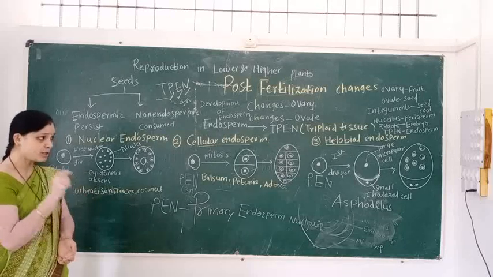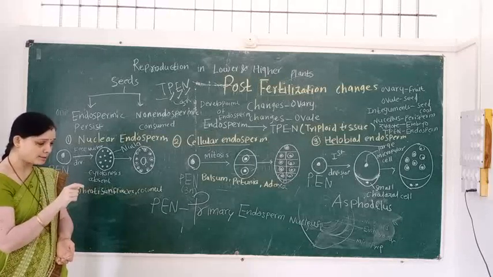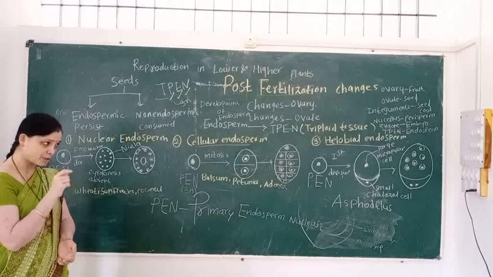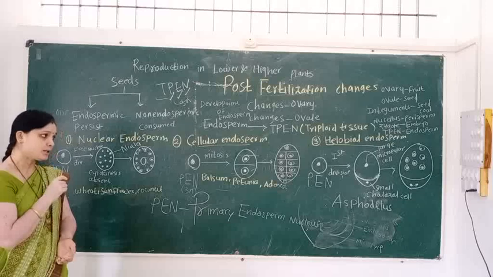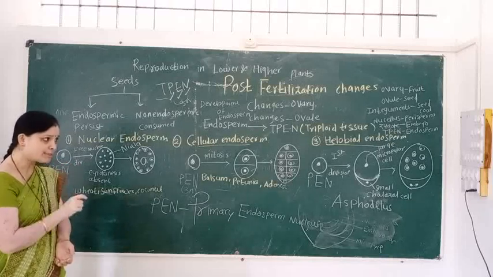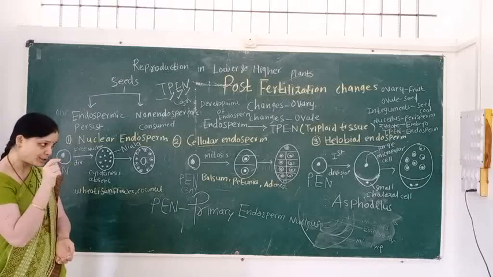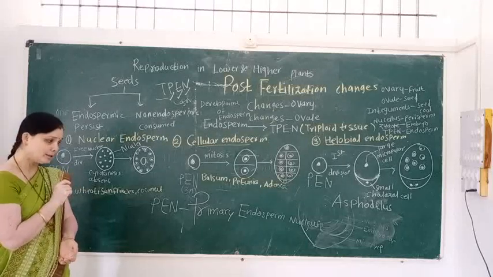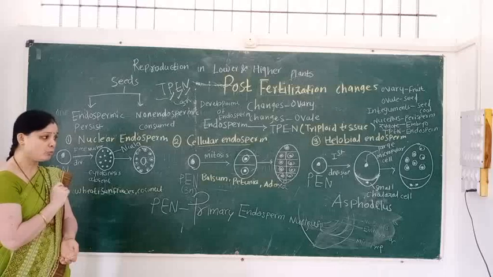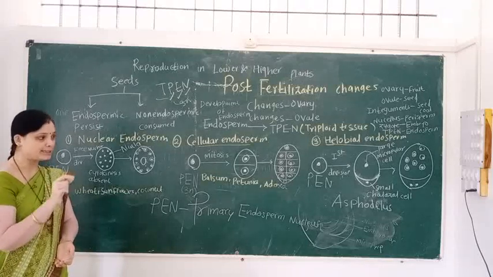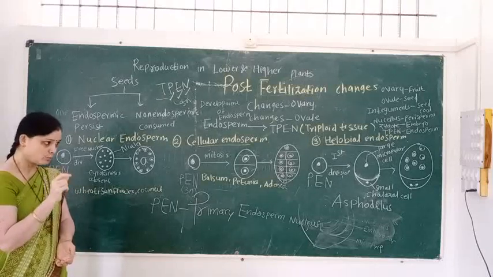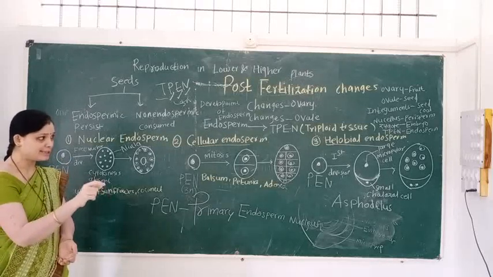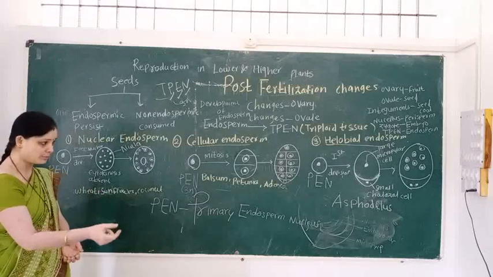So between them, transverse wall formation takes place. But here remember this point: wall formation takes place between the nuclei of the micropylar cell, and wall formation does not take place in the small chalazial cell. So these changes take place in helobial endosperm.